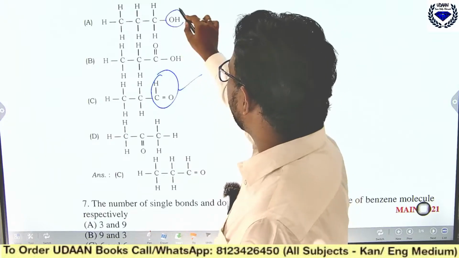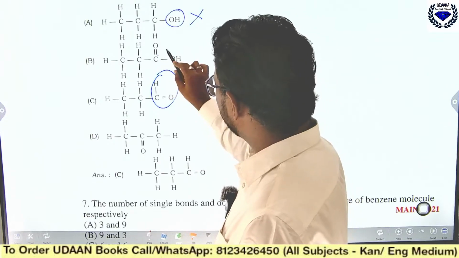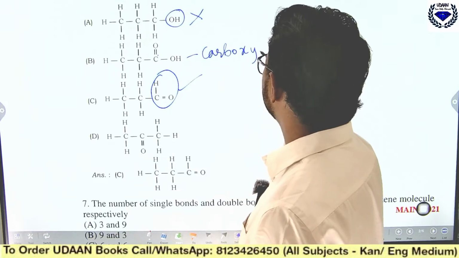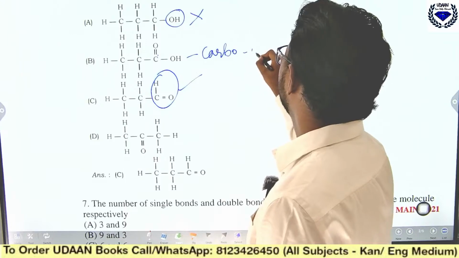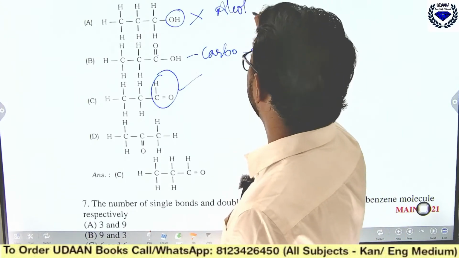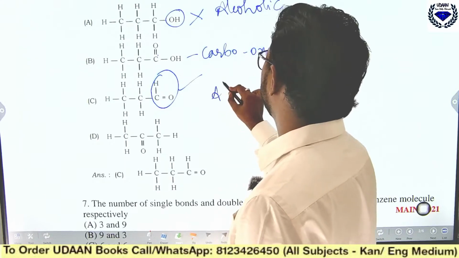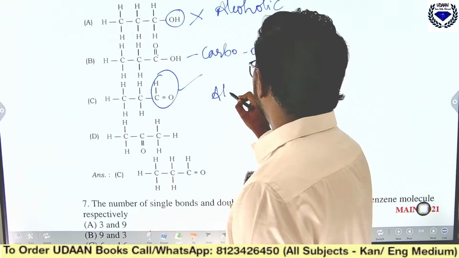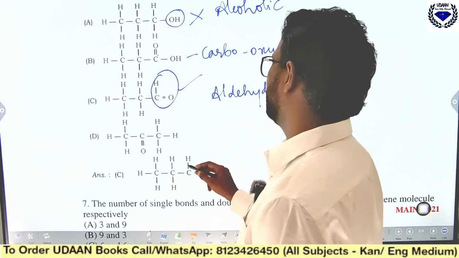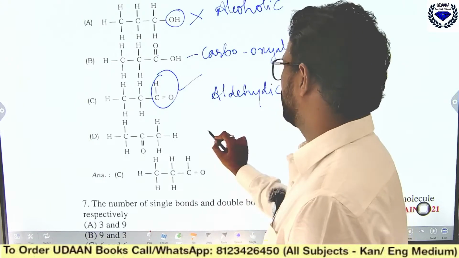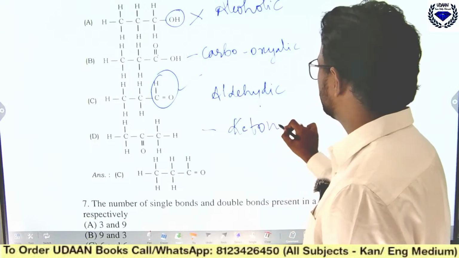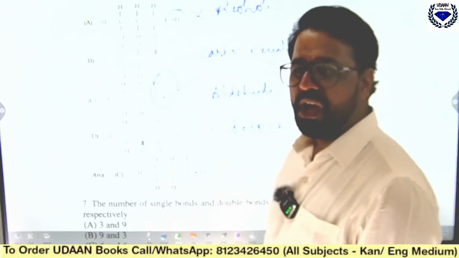This one has the alcoholic group, this one has C double bond OH which is the carboxylic group, and this is the aldehydic group. The one which is given here is the ketone, it is propanone. This is the ketone group. Like this, as soon as you see it, you should be able to understand it.